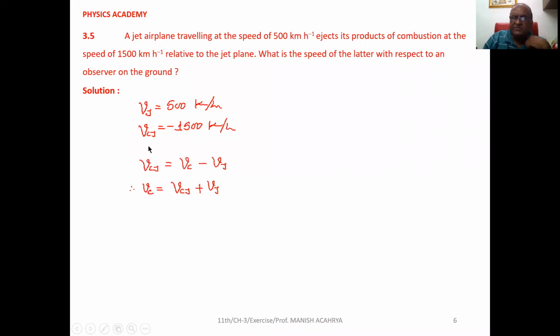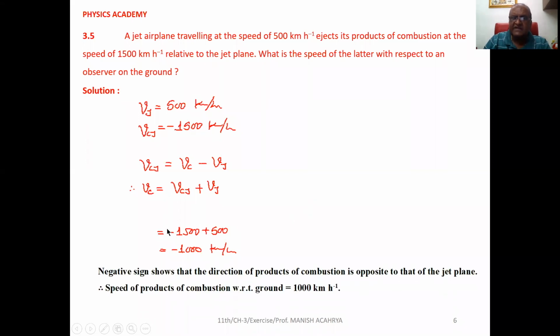Now, as per the equation of relative velocity, velocity of combustion with respect to jet, that is Vcj = Vc minus Vj. So we can write Vc = Vcj plus Vj. Now substitute the values. Vcj is minus 1500, and Vj is plus 500. So resultantly we can say the velocity of combustion is 1000 km per hour, and that is in the opposite direction of the motion of the jet plane because it comes to negative.